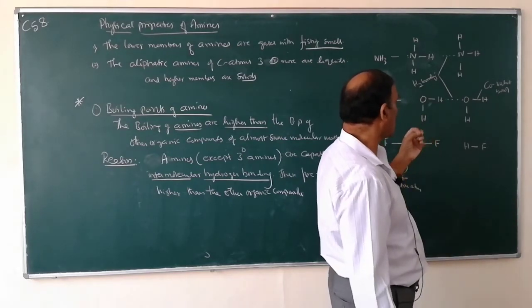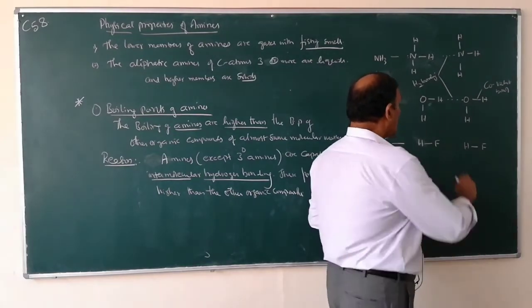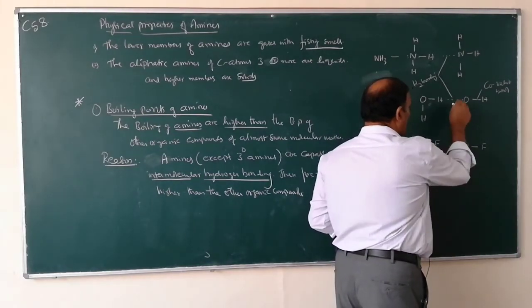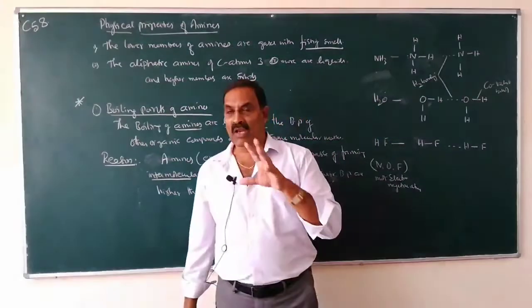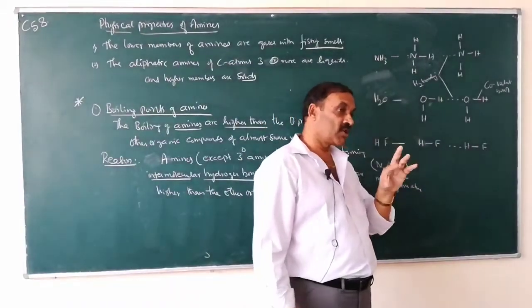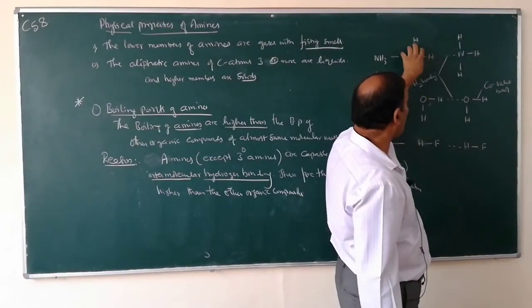So hydrogen bonds are weaker bonds when compared to covalent bonds.